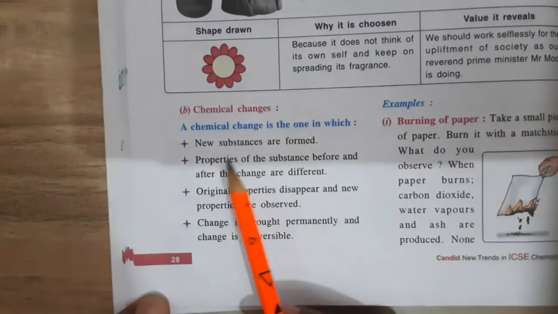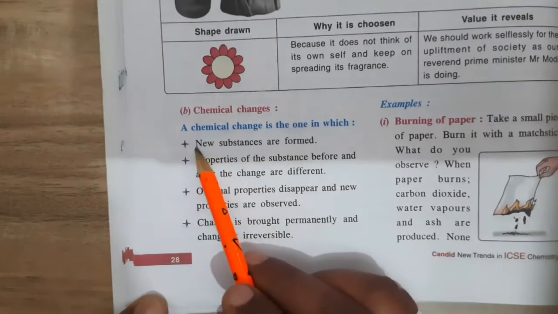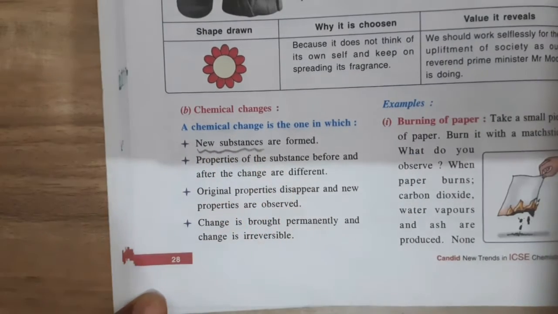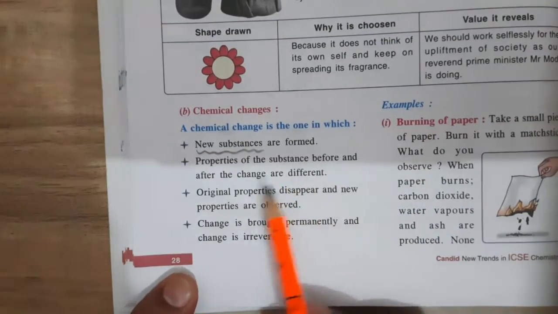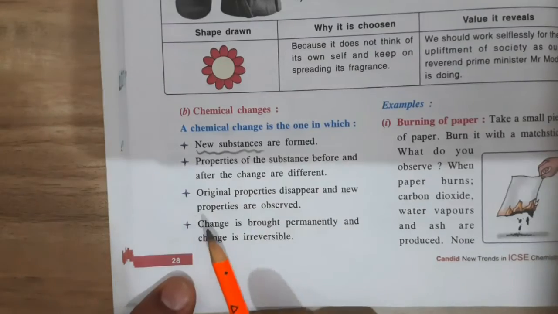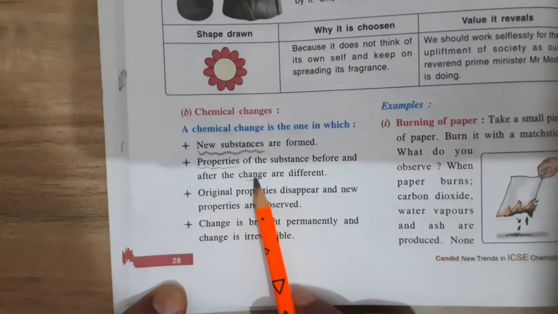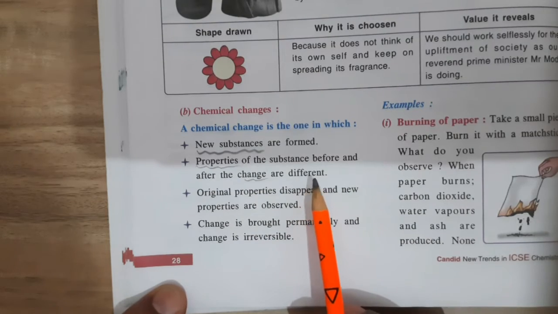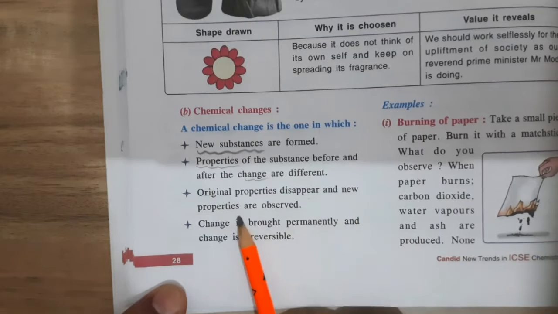So a chemical change is one in which new substances are formed. The first point is an important point. Next is the properties of substances before and after the change, especially chemical properties. Before and after the change, these properties are different. Original properties disappear and new properties are observed.